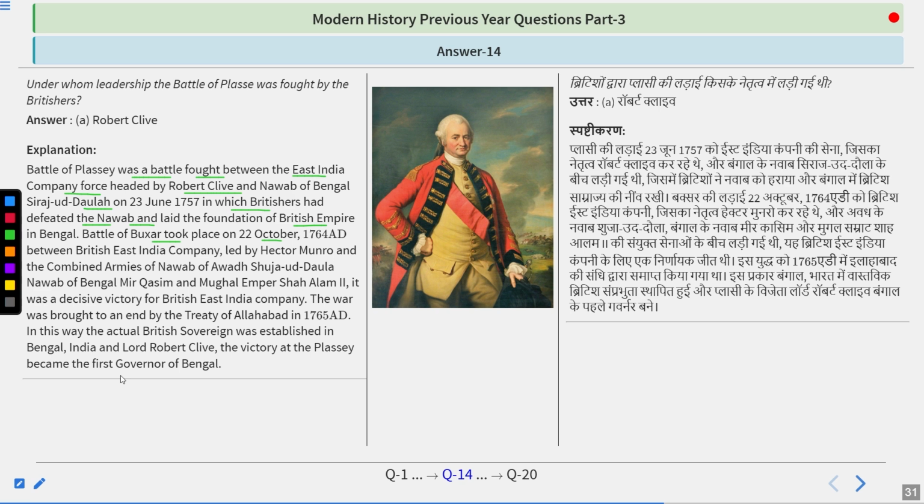Later on, he also became a member of parliament in the Parliament of Britain. But later on, he was also known as the governor of Bengal who committed suicide. Why did he commit suicide? Because he was framed with a lot of allegations that he had done a lot of corruption and other things. So because of that, later in his life, he committed suicide in Britain.